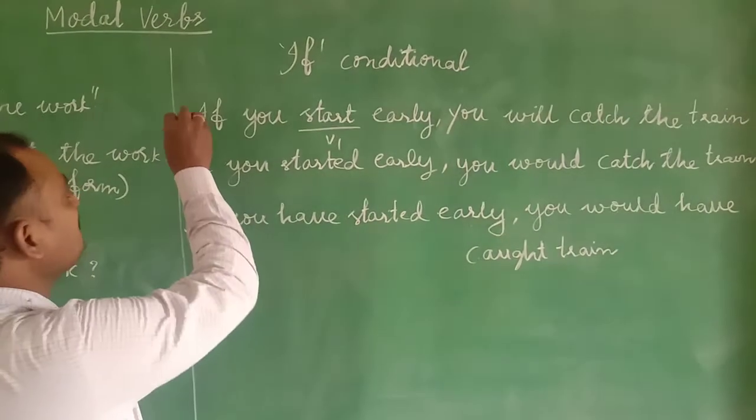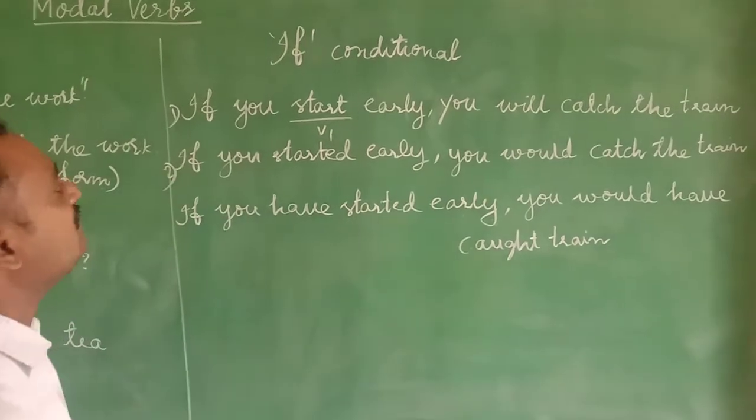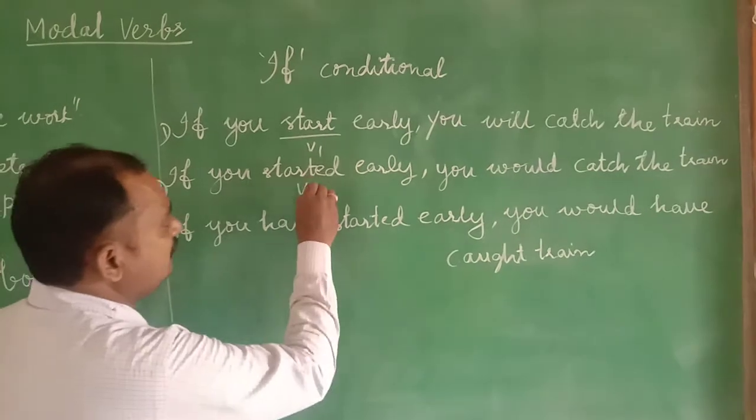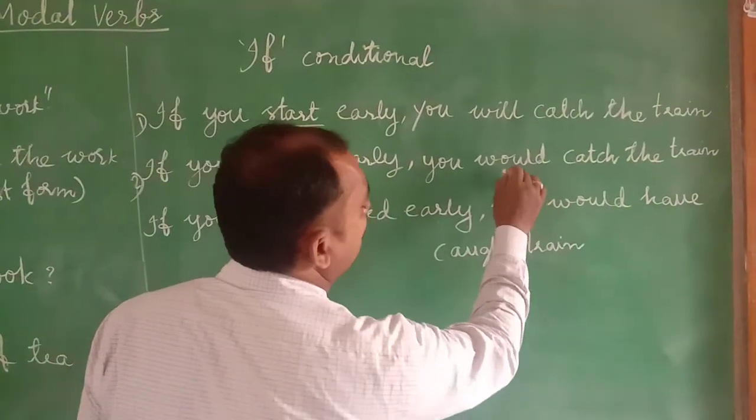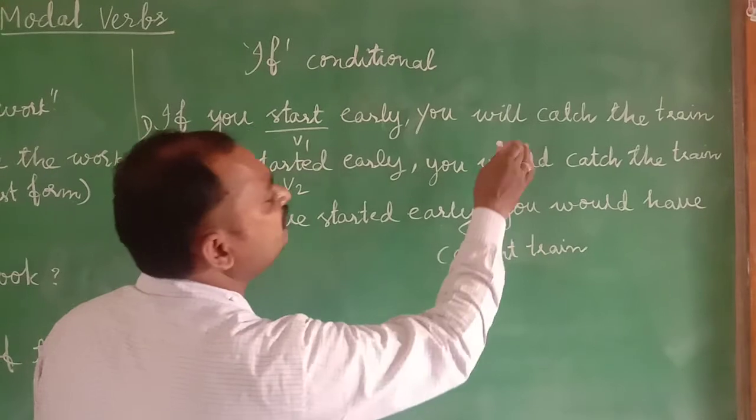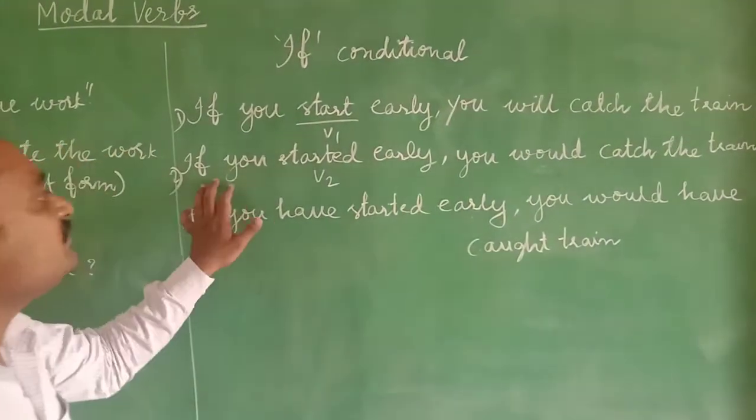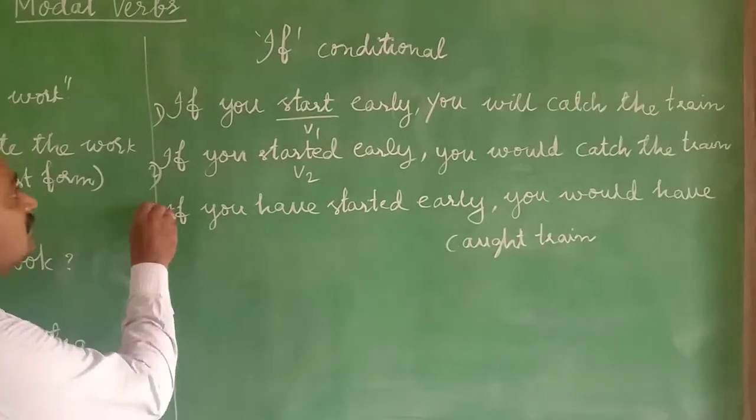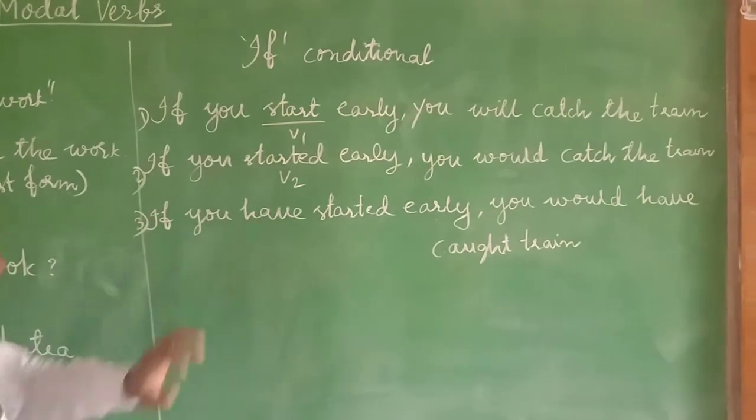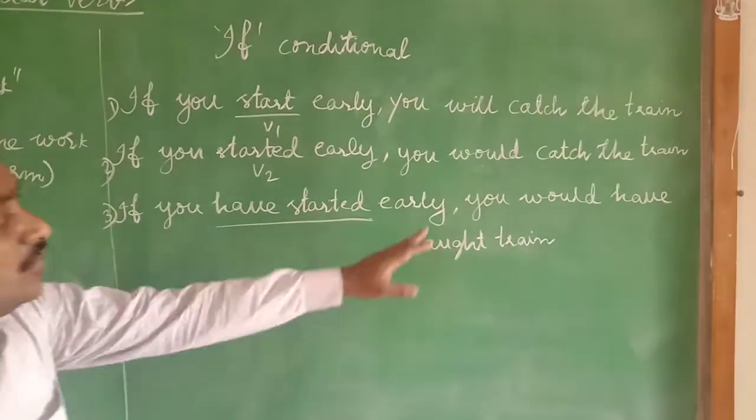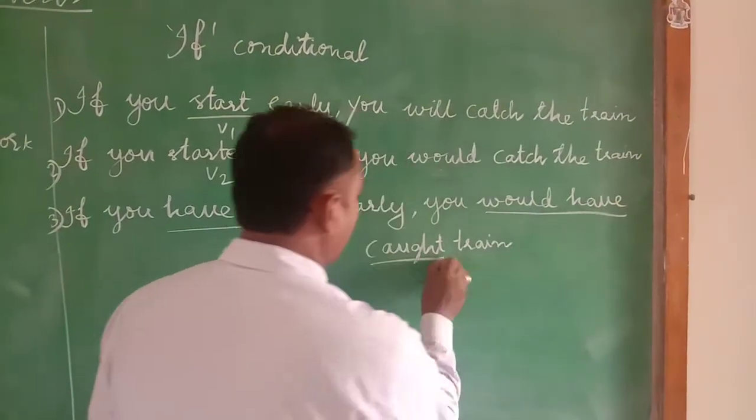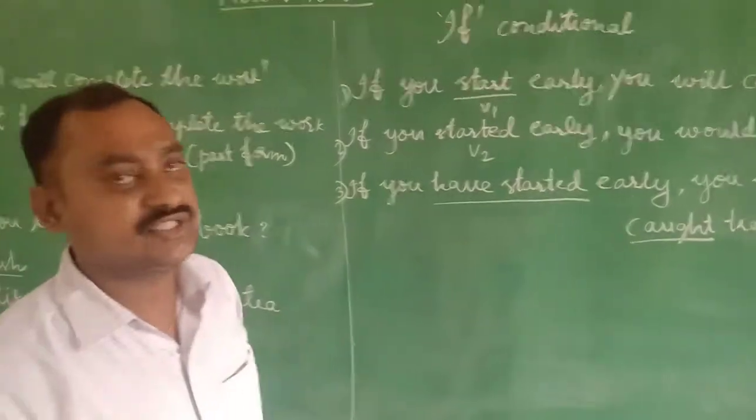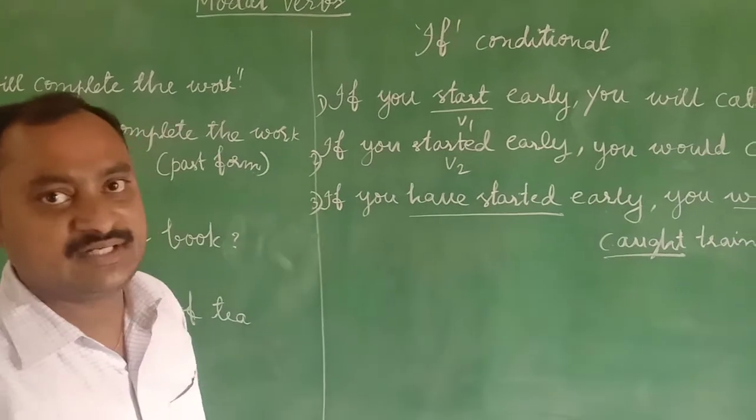Next, second type, if conditional. If you started early, you would catch the train. Here the verb second form is there. That's why would will come. Instead of the will, its past form will come here. Next, third, if conditional. If you have started early, you would have got the train. These three sentences are the examples of if conditional, type 1, type 2 and also type 3.